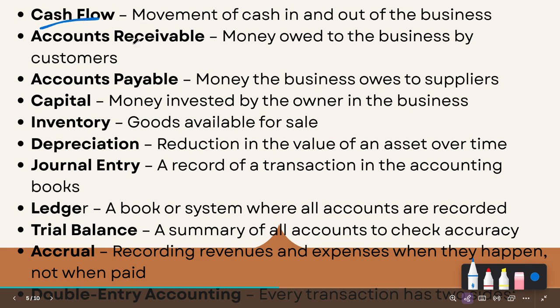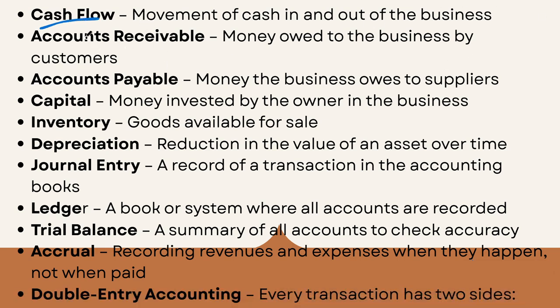The cash is coming and going in the business. There can be two types: cash inflow and cash outflow. Cash inflow is cash coming into the business, and cash outflow is cash going out of the business. So, it means the movement of the cash in business.